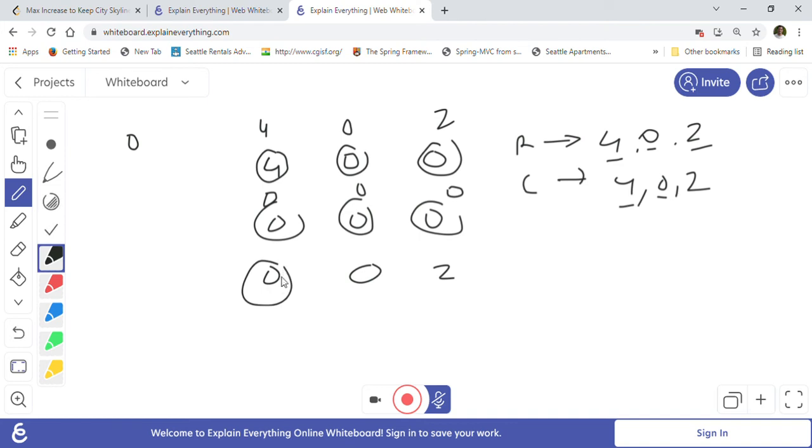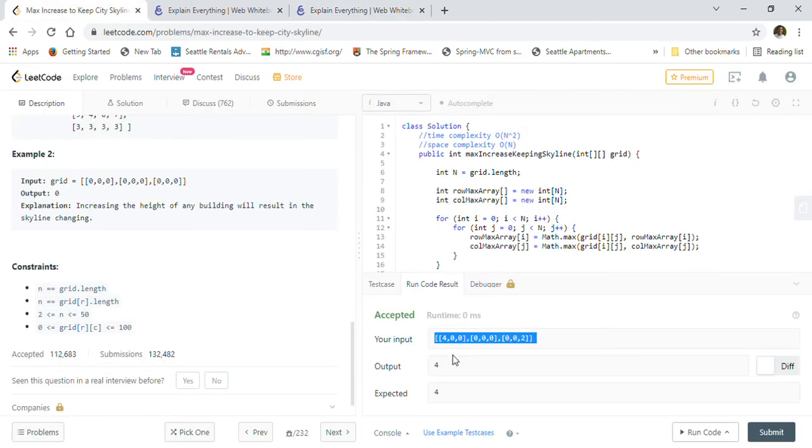Once we go here, 4 will be the row max and the column max will be 2, so the minimum of them is 2. So 2 will be the raise that we can make here. When we go here, the row max is 2 and the column max is 0, so the minimum is 0. And when we go here, the row max is 2 and the column max is also 2, so again 0 will be the raise. So the total raise is 2 plus 2 is equal to 4. As you can see, 4 is the correct answer.